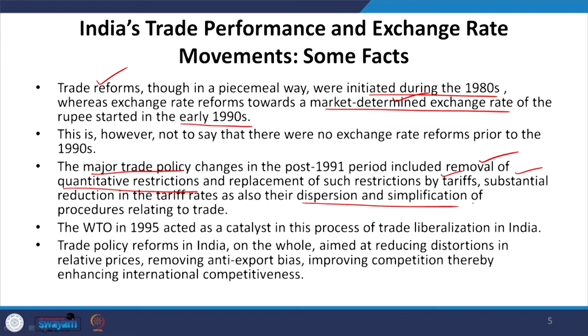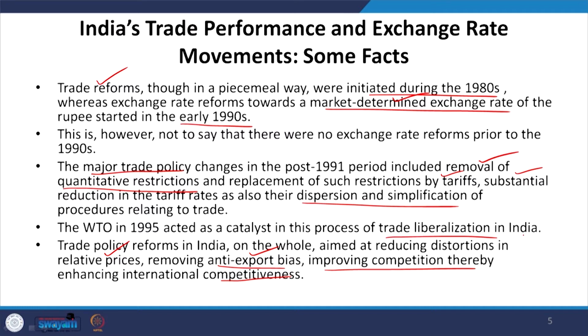Trade policy reforms in India on the whole aimed to reduce the distortions in terms of relative prices, remove anti-export bias, and improve competition, thereby enhancing international competitiveness. So, it connects to international competitiveness, export bias and relative prices. Largely it discusses trade liberalization.